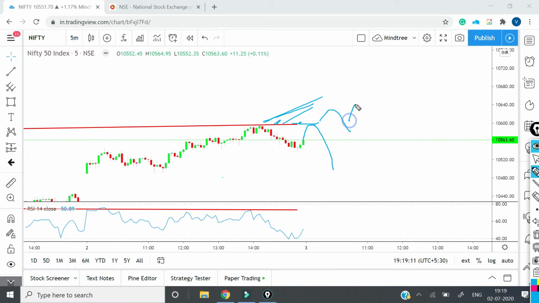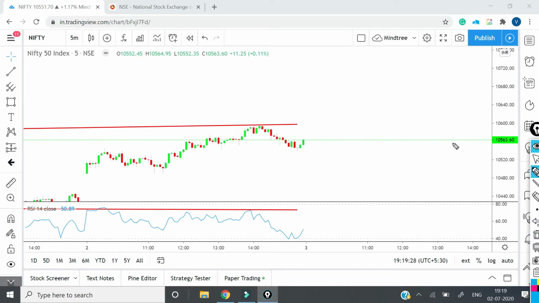So once the price crosses, there will be some kind of a consolidation or a reversal, a small correction. We will wait for that. After that, if the trend is resuming upwards, then only we will buy, otherwise I will not buy before that. So that is how we need to do the trade tomorrow.